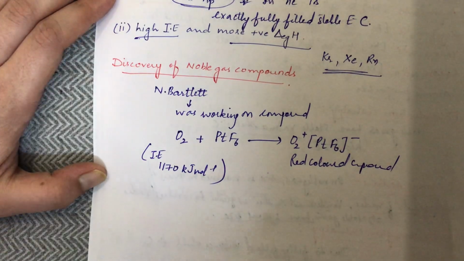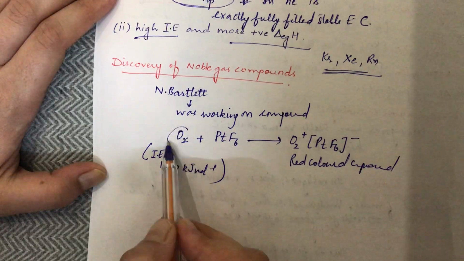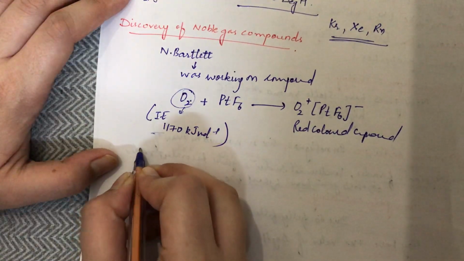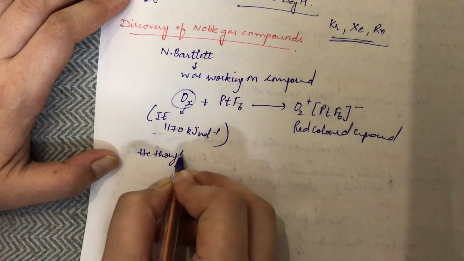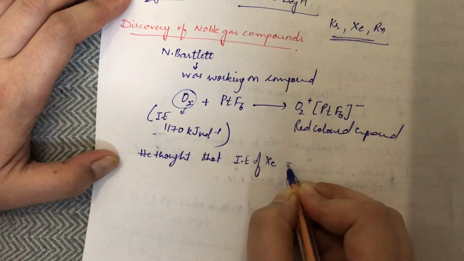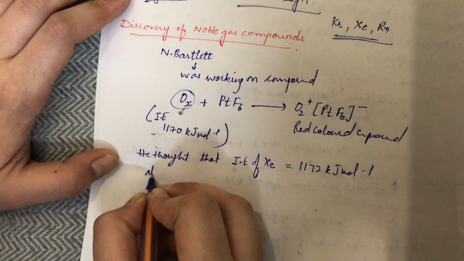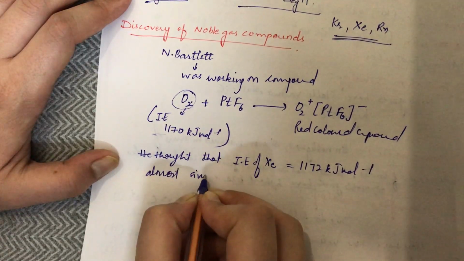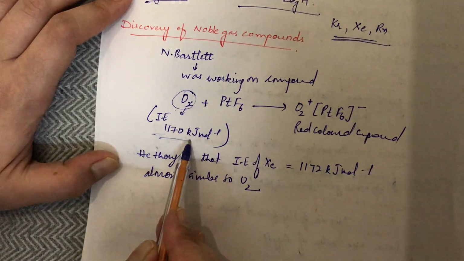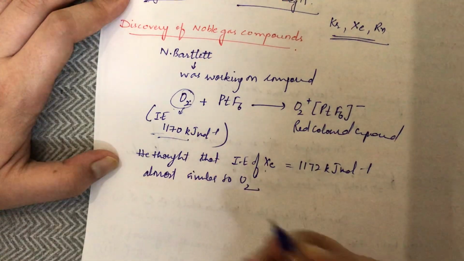He took oxygen, he took PtF6 and a compound was formed. The ionization energy of O2 was 1170 kilojoules per mole. And what did he think? He thought that the ionization energy of xenon is 1172 kilojoules per mole, almost similar to O2. So if O2 could react with this amount of ionization enthalpy, then xenon would also react with this amount of ionization enthalpy. So what did he do?